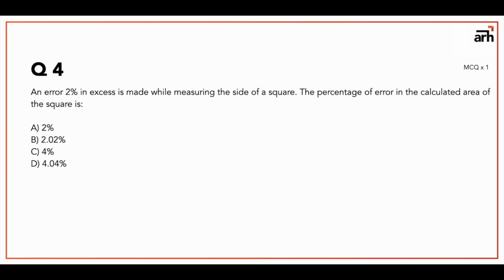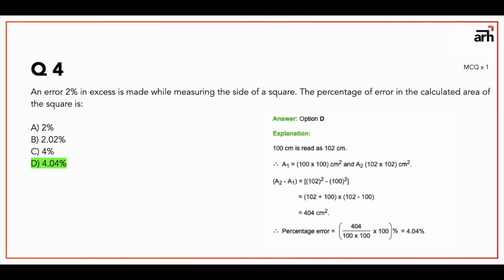Question number 4 says, an error of 2% in excess is made while measuring the side of a square. The percentage of error in the calculated area of the square is. Now there is a very simple method you can use in percentage. Just consider 100 and go ahead. So in this case 100 centimeters is read as 102 centimeters. So the actual area is 100 into 100 centimeter square, and the error area, that is 2% excess, is going to be 102 into 102 centimeter square.